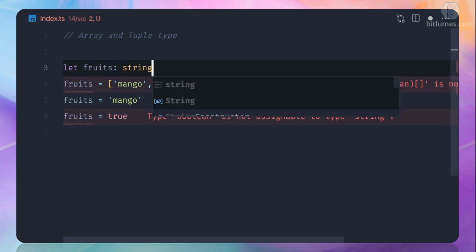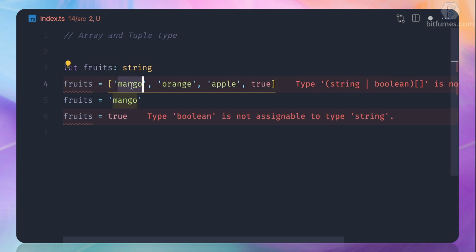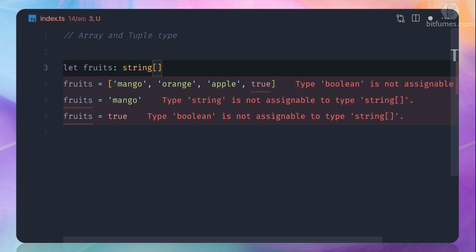So first you need to type the type of each of the elements. So what is the element? Mango. What is the element? Orange. Apple. This is the main one. And what is the type? It's a string. So after that, we need to give the array symbol. This is square brackets, and this is the type for each element.